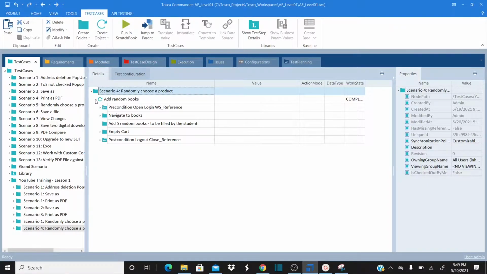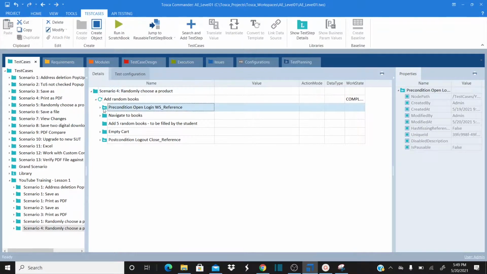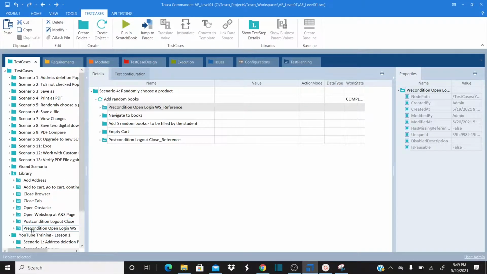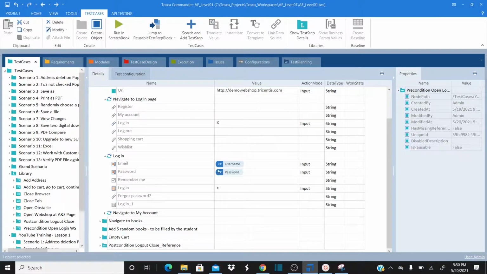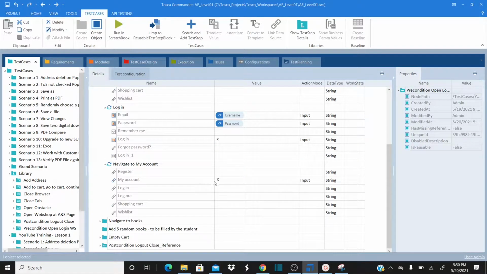Under this add random books test case, I created some sub folders, where my first subfolder is related to my library. I have a reusable test block called precondition. I dragged and dropped it here. So this is my precondition where I'll be entering the URL, and then I'm going to log in by using my username and password, and then I'm going to navigate to my account.